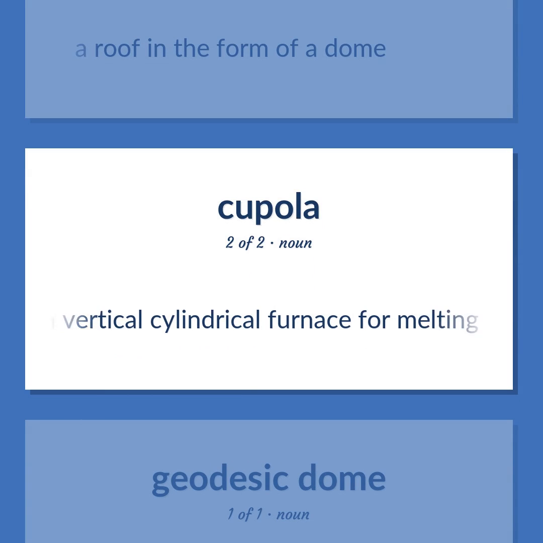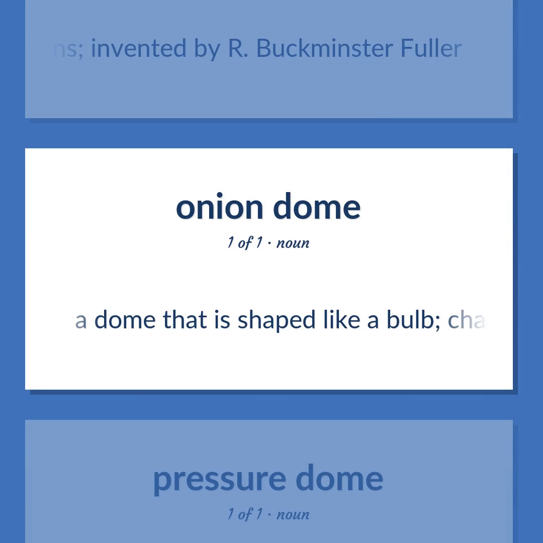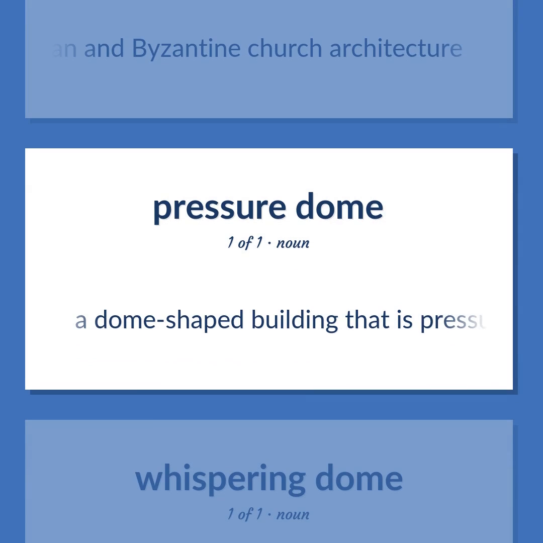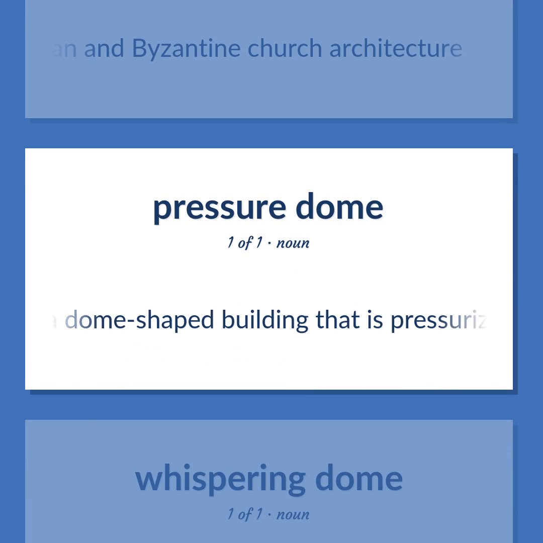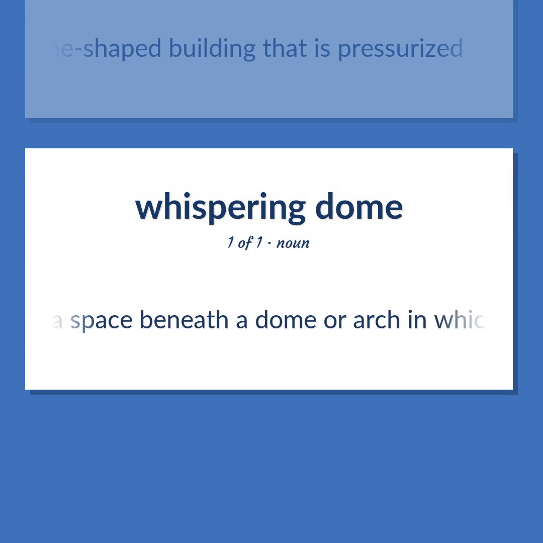A vertical cylindrical furnace for melting iron for casting. A lightweight dome constructed of interlocking polygons, invented by R. Buckminster Fuller. A dome that is shaped like a bulb, characteristic of Russian and Byzantine church architecture. A dome-shaped building that is pressurized. A space beneath a dome or arch in which sounds produced at certain points are clearly audible at certain distant points.